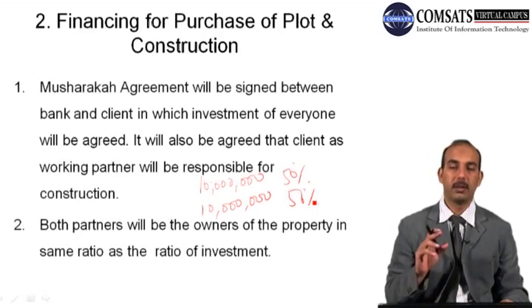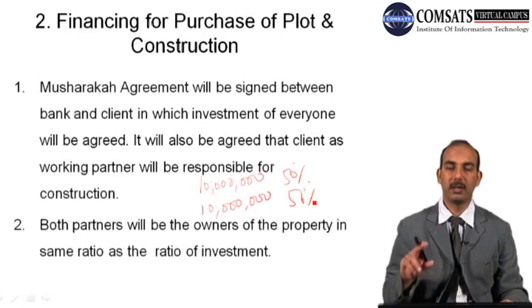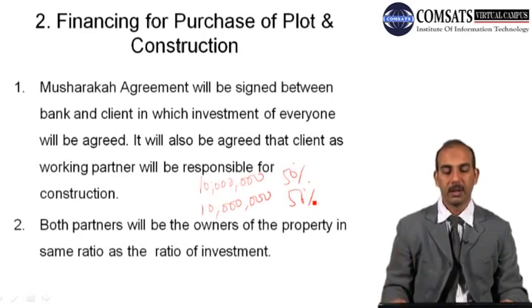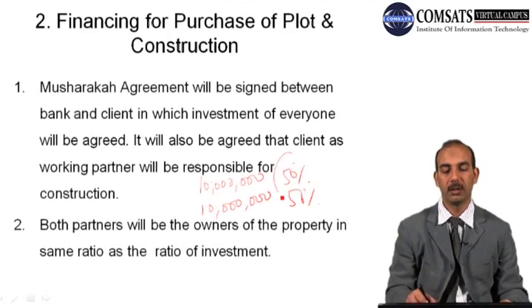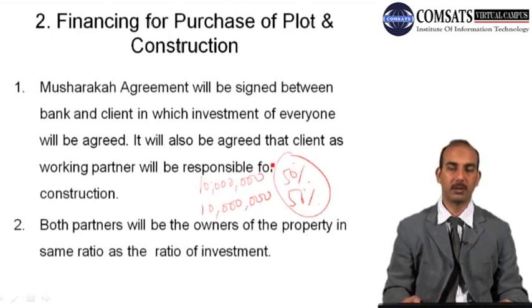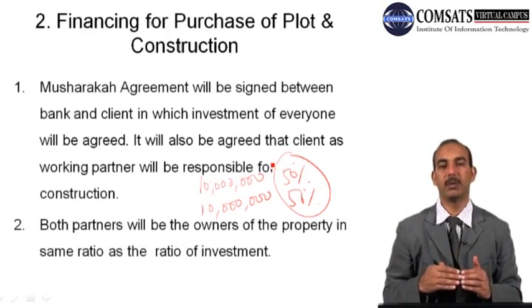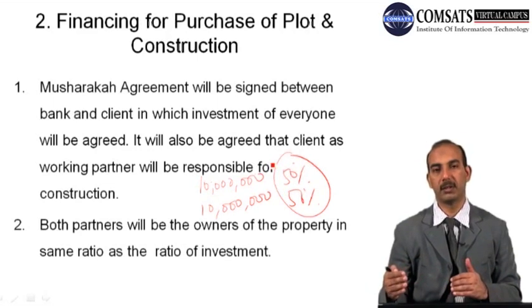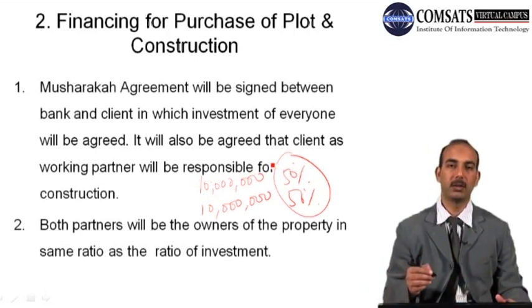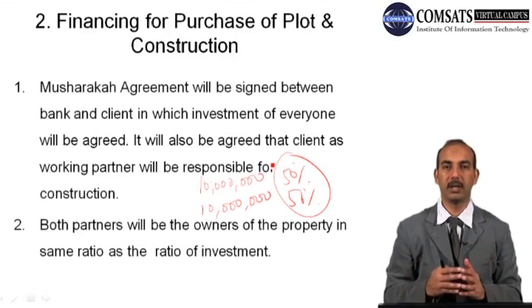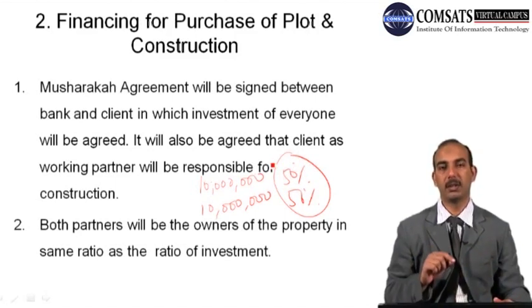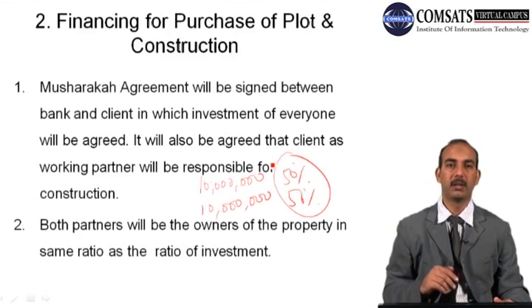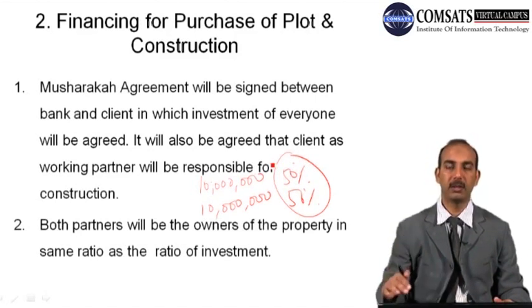And then the client will also be appointed as an agent for the construction of the house. Both partners will be the owner of the property in the same ratio as the ratio of investment. So the ratio of the investment will determine the ownership ratios of the partners. Also, the contribution from the bank can be based on certain stages of completion of that house. For example, if a house is going to be built and the contract is signed between the client and the bank, there can be certain conditions certifying that the house is actually being constructed.